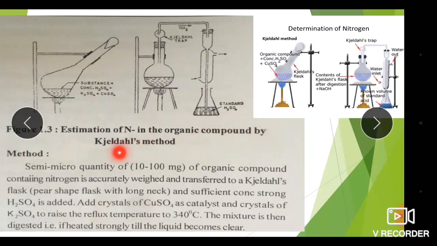So what is the method? We take a semi-micro quantity, that is 10 to 100 milligram of organic compound containing nitrogen, accurately weighed and transferred to a Kjeldahl flask, and sufficient concentrated, that is strong, H2SO4 is added. Add a crystal of CuSO4 catalyst and a crystal of K2SO4 to raise the reflux temperature to about 340 degrees Celsius. The mixture is then heated strongly and digested till the liquid becomes clear.